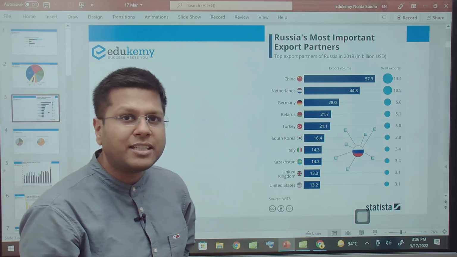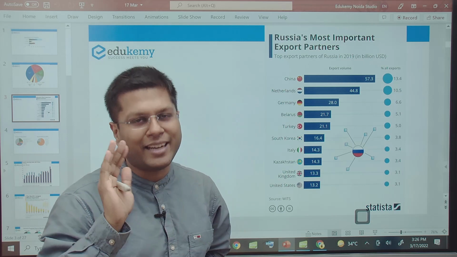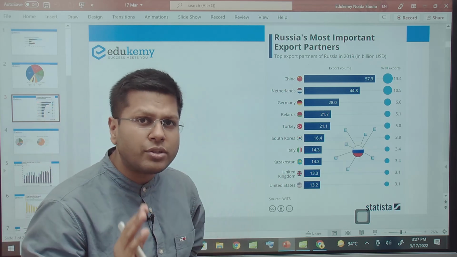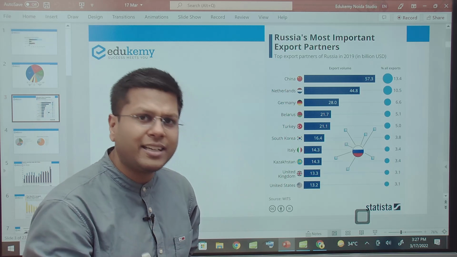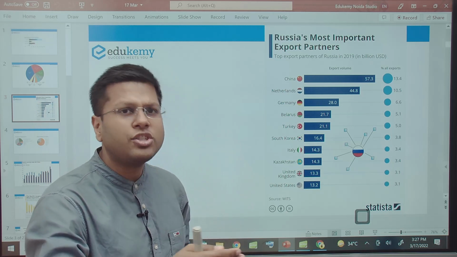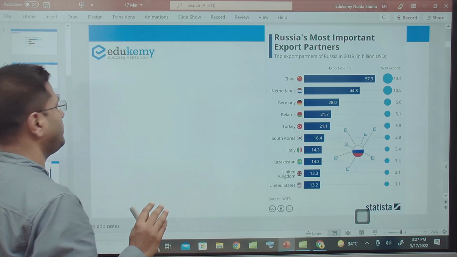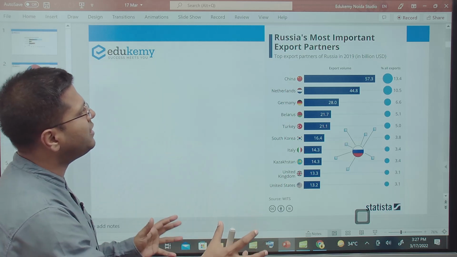China will not be impacted, because China and Russia trade has only increased with time. I have shown you multiple times that after the 2014 sanctions, following the Crimean annexation, the Russia and China friendship has only strengthened, right? The all-weather friendship has strengthened. The petroleum exports to China have been diversified.